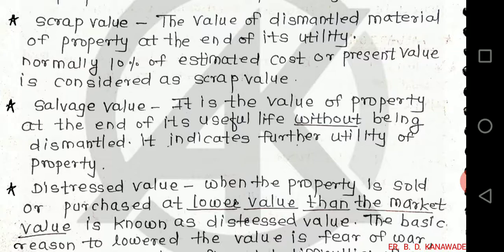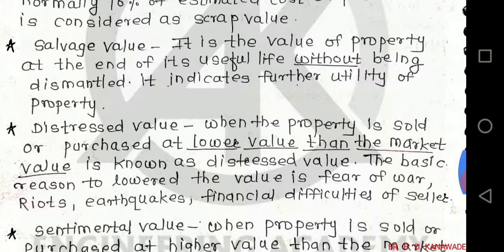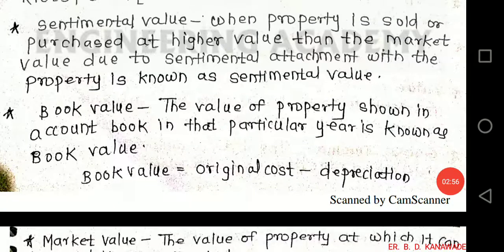Distress value: when the property is sold or purchased at a lower value than market value, it is known as distress value. The basic reason to lower the value is fear of war, riots, earthquakes, financial difficulties of seller. Sentimental value: when the property is sold or purchased at higher value than the market value due to sentimental attachment with the property, it is known as sentimental value.